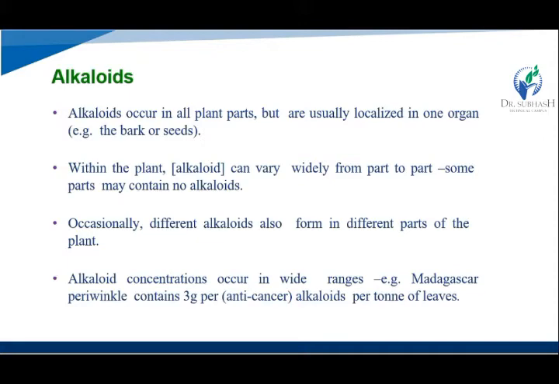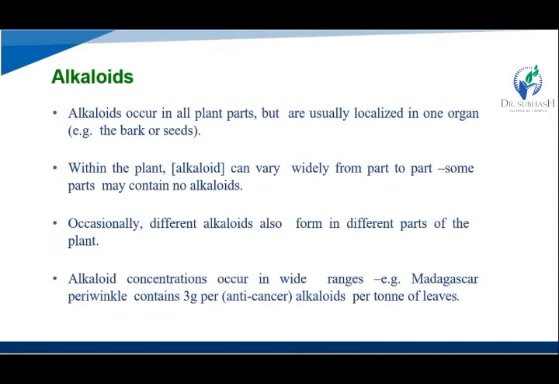Within the plant, alkaloids can vary widely from part to part. Some parts may contain no alkaloids. Some parts have alkaloids but some parts do not.